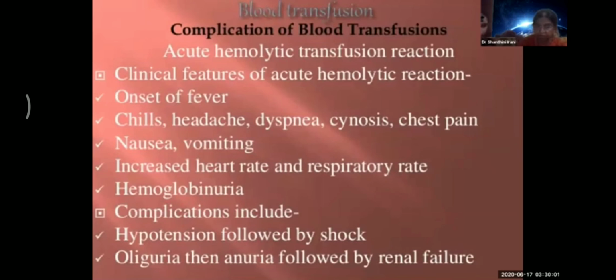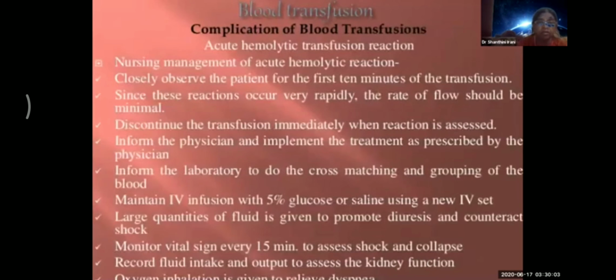Next. Then you have to observe the patient for the first 10 minutes, discontinue, of course, and inform the blood bank to do the cross matching. Maintain IV infusion with IV fluids like 5% glucose or normal saline. Large quantities of fluid are given to promote diuresis and counteract shock. Monitor vital signs every 15 minutes to assess shock and collapse. This is why I wanted to take this, and generally it comes in your paper as a short note.